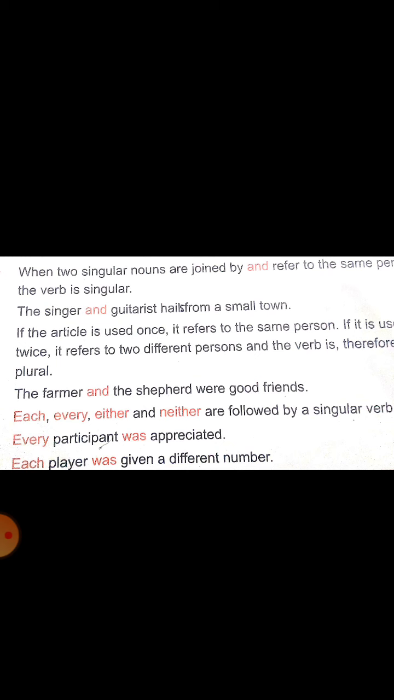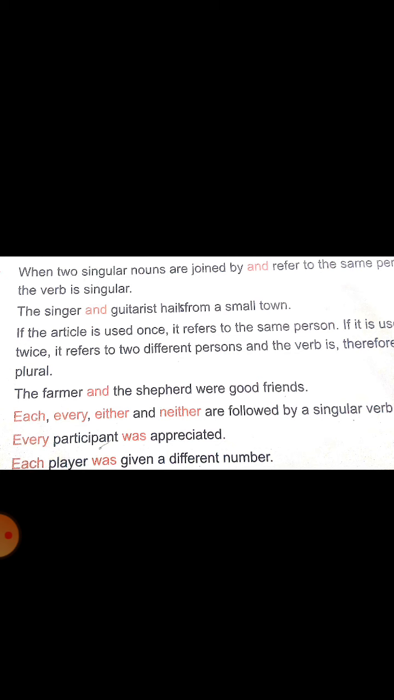The farmer and the shepherd were good friends. What is the verb in the sentence? Were. It is in the past form, but it is plural. What is the singular form? Was. Clear? See the difference between the third rule and the fourth rule. In the third rule we use the article only once as it is referring to the same person. But in the fourth rule we use the article twice. The article here is 'the'. Used twice, it refers to two different persons, so it is plural. So the verb is also plural. Understand?